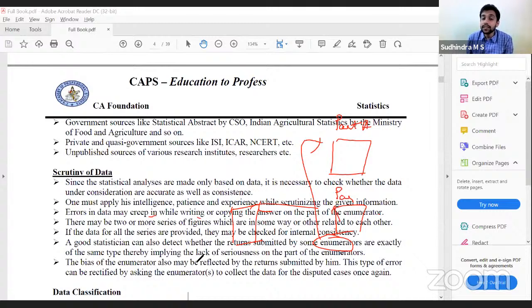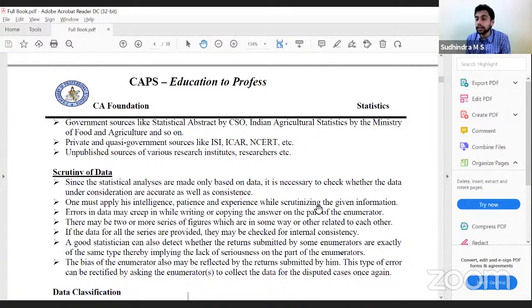So we can identify that the enumerator has not done his job correctly. At that time, we can ask him to go and collect the information again. So the bias of the enumerator may also be reflected by the return submitted by him. This type of error can be rectified by asking the enumerator to collect the data for disputed cases once again. Wherever we have doubt, we can ask the enumerator to collect the information once again.